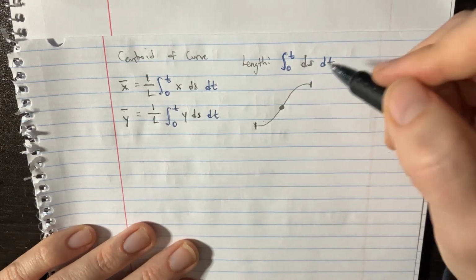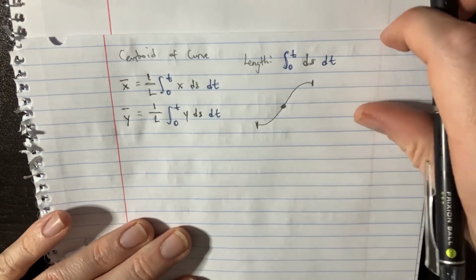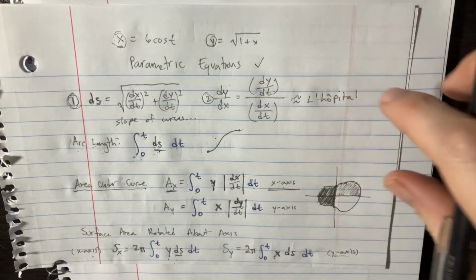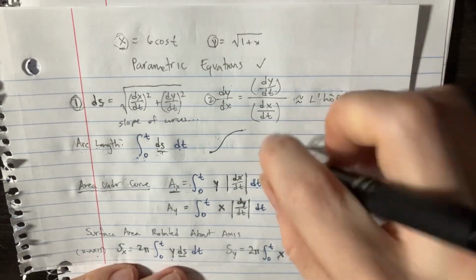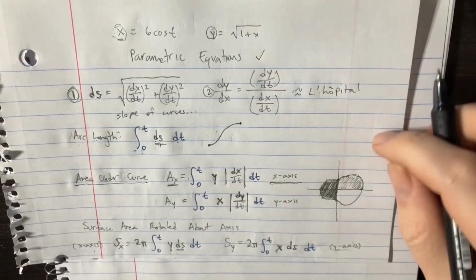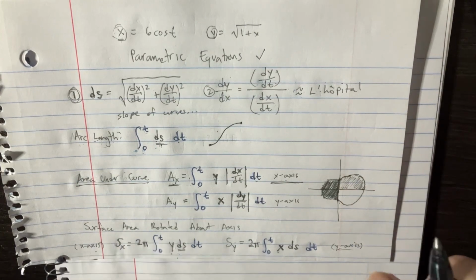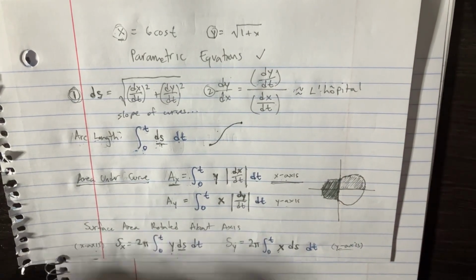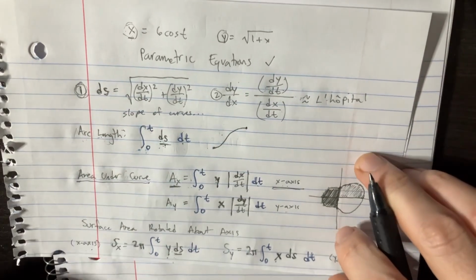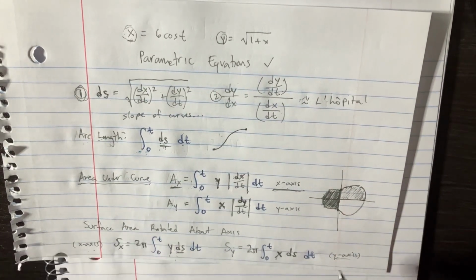So the equations to solve parametric equations are really simple, really easy. It's just that sometimes it gets a little funky on these, but still, you can see how the setups are actually very easy. It's literally just y dx, x dy, y ds, x ds. All right, so easy peasy lemon squeezy.